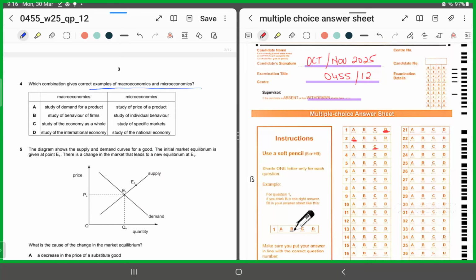So macroeconomics is what? The study of the aggregates, and micro is what? The study of the individual market. So when we are studying the specific markets, that's micro, and when we are talking about the economy as a whole, then it is macro. So when you look at the options, the only correct option is C. So for number 4, we'll shade in C as the correct response.